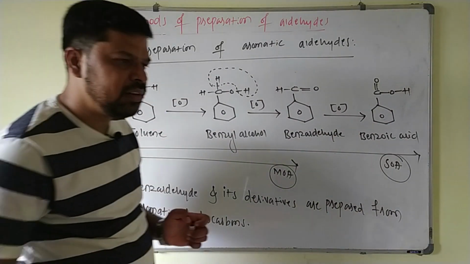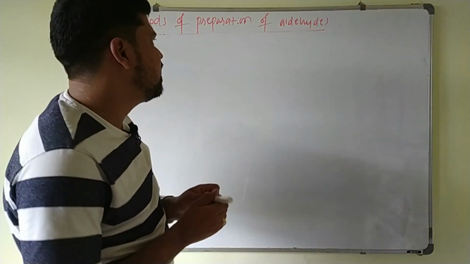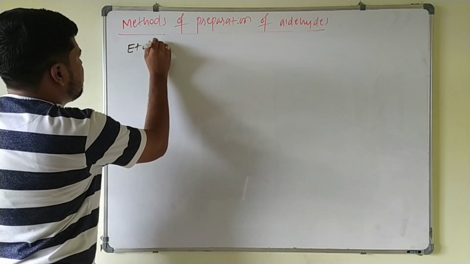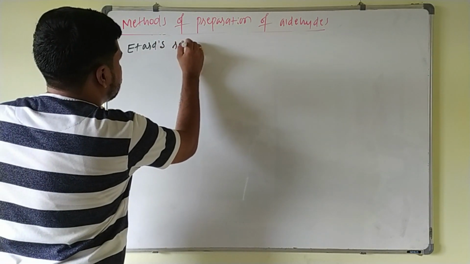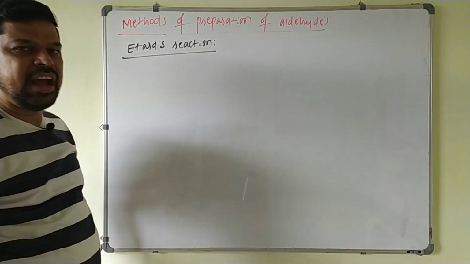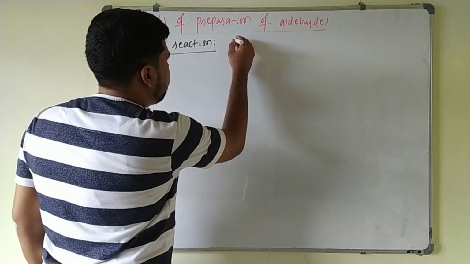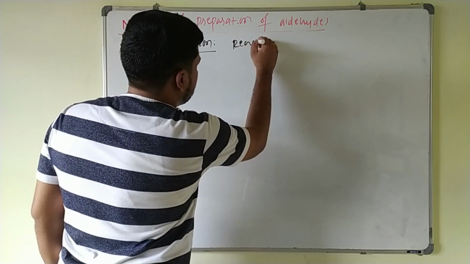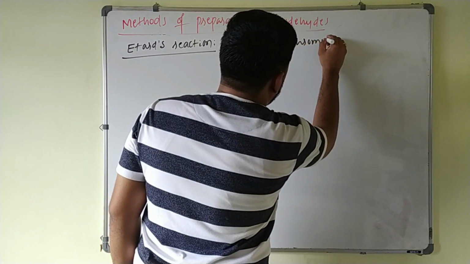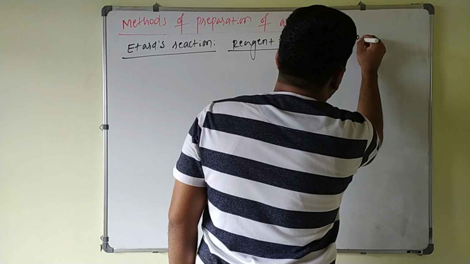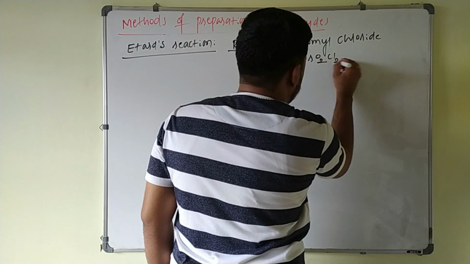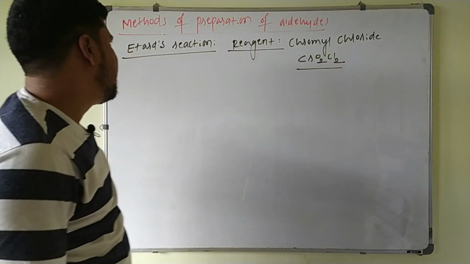We will see the reaction one by one. So the first reaction is Etard reaction. First one is Etard's reaction. This is a very important named reaction. Most of the time it will be asked for 2 marks. Etard's reaction. So what is the reagent used here for Etard's reaction? Reagent used is chromyl chloride. Formula is CrO2Cl2.